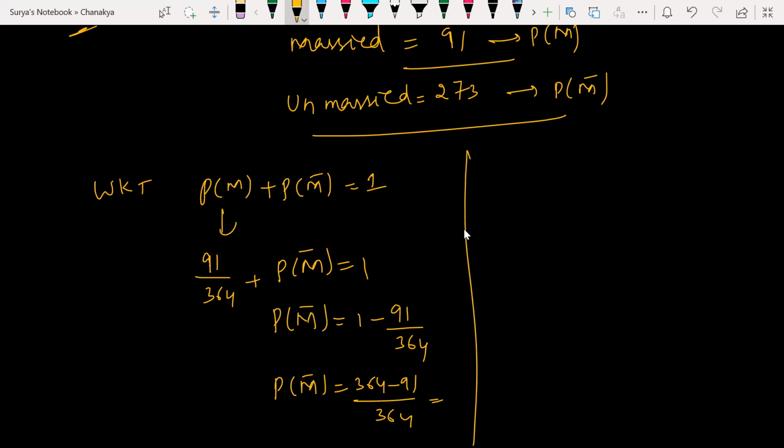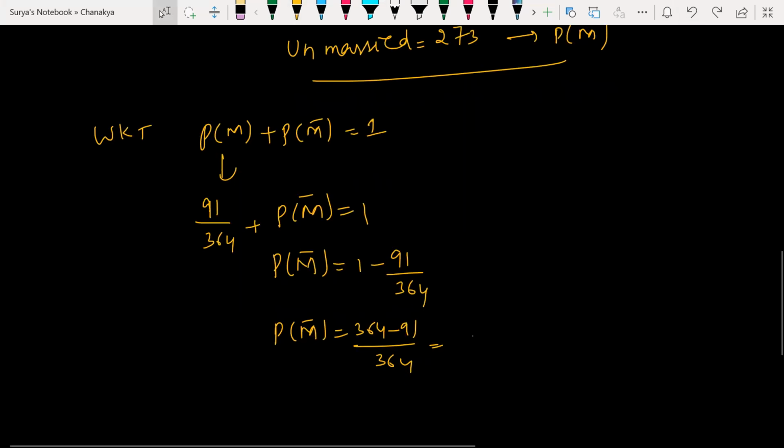This can be written as what? See here, if you don't want to calculate, look at this. How can you calculate? 91 by 364, we can simplify it, right? It is 1 by 4. Yes, you can simplify it. You can write like this. That is an easy way of doing it, right? So 1 by 4.